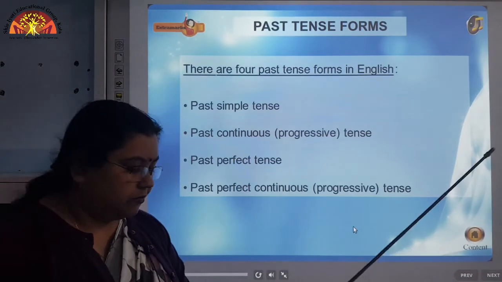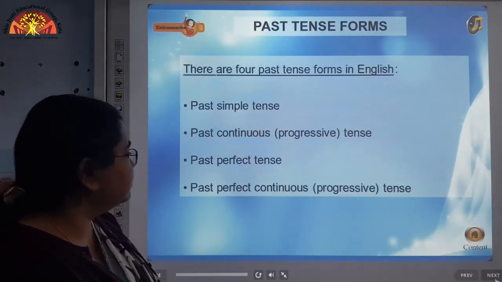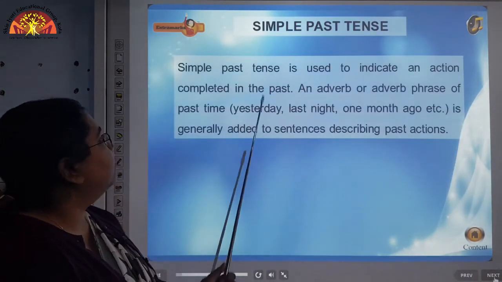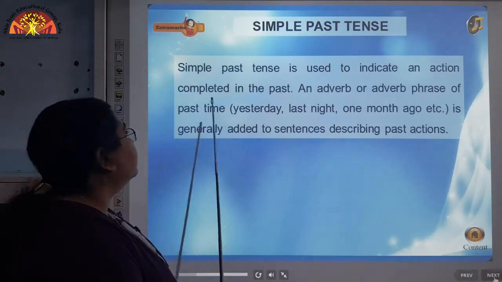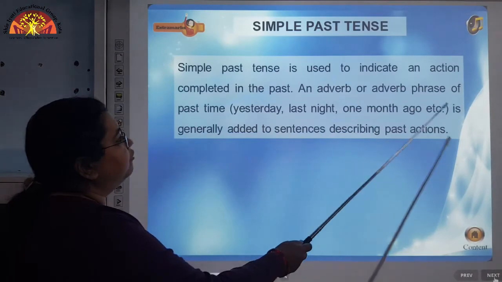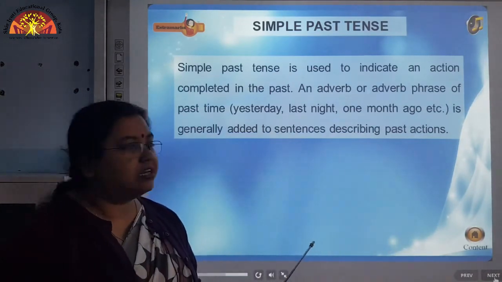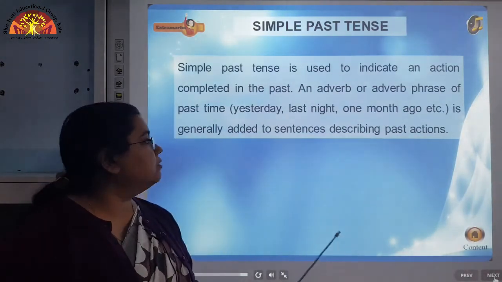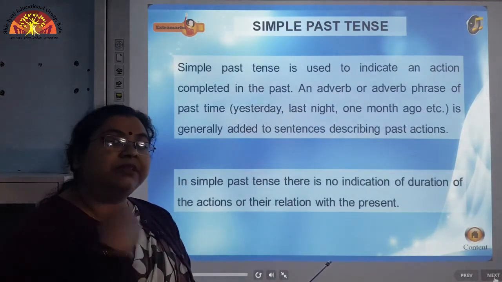Now, let us first discuss the simple past tense. Simple past tense is used to indicate an action completed in the past, as I was telling you. An adverb or adverb phrase of past time like yesterday, last night, previous month, 1 month ago, is generally added to the sentence describing the past action. These adverbial phrases are used to describe the time.